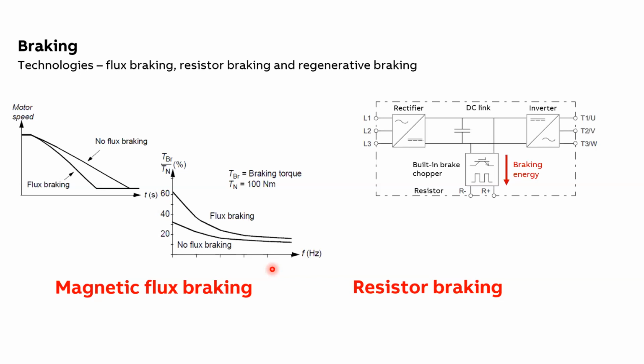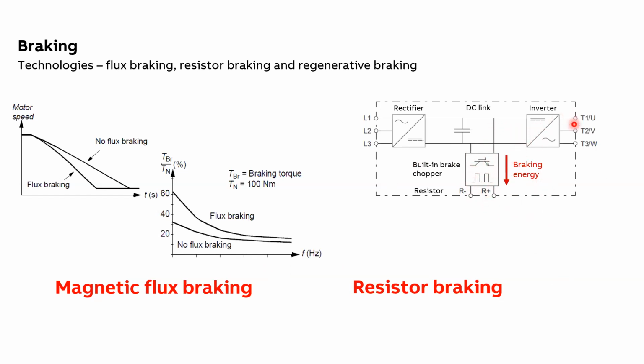So because of the time requirement, in most cases flux braking might not be the relevant solution. If the time period required is really very small, then it makes sense that we consider a brake chopper and brake resistor system, or a regenerative drive, for braking purposes. How it functions is that the brake chopper provides a path for the energy from the DC capacitors and dissipates it across the brake resistor.